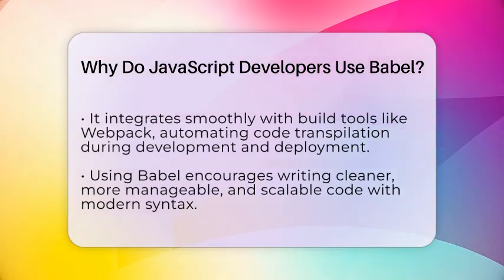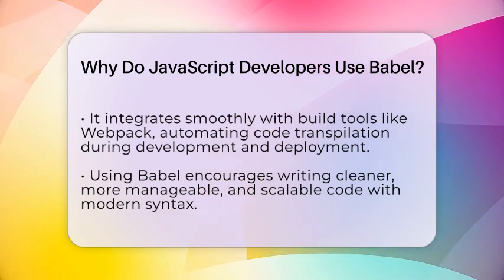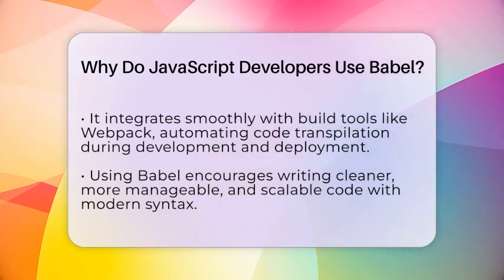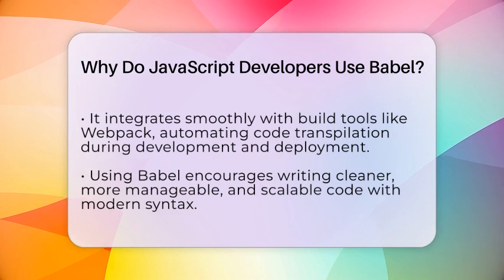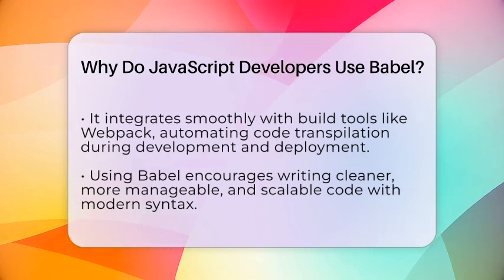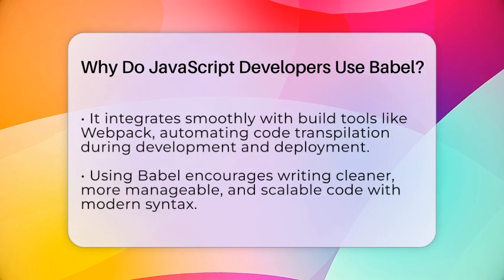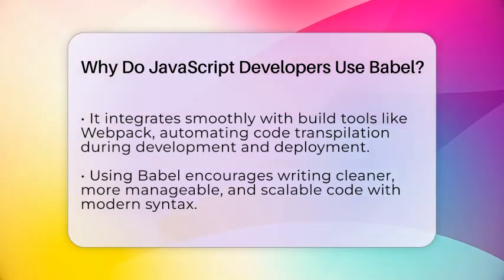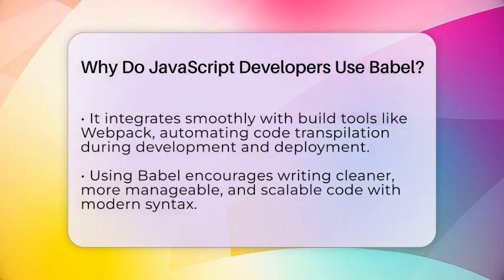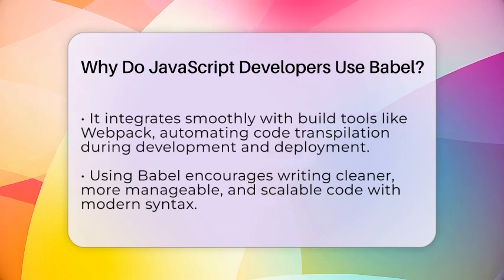Polyfills are pieces of code that add new JavaScript features to older environments. For example, if a browser doesn't support a new global object or method, Babel can work with polyfills to fill in those gaps. This ensures your code works everywhere, no matter what browser or device your users have.